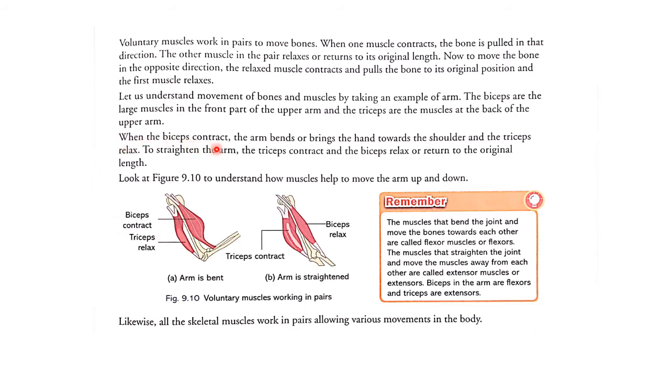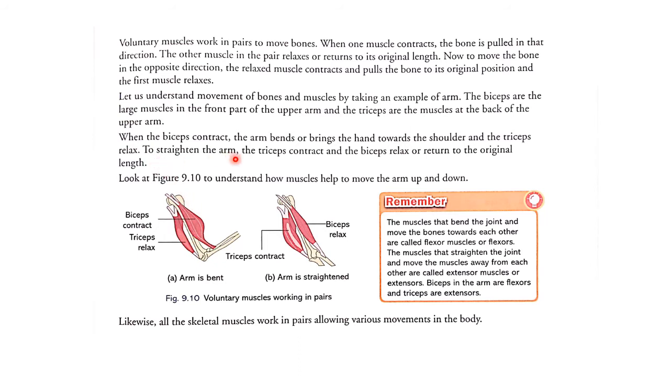When the bicep contracts, the arm bends or brings the hand toward the shoulder, and the tricep relaxes. So here, when the bicep contracts, the arm bends, and our hand will move towards our shoulder, and the tricep here will relax.